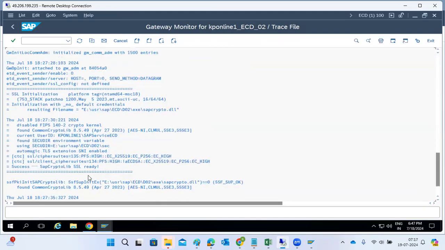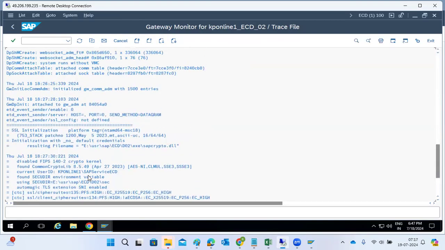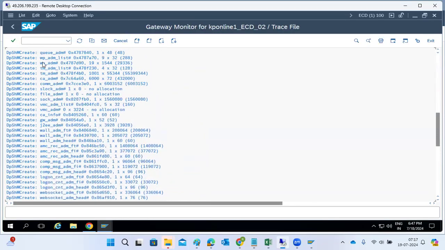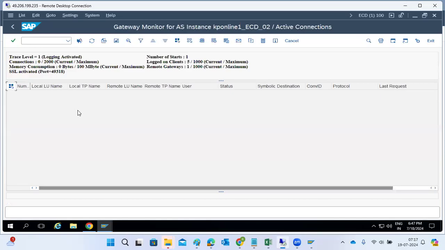In case you are a valid person, the gateway will allow the connections. In case you are not a valid person, the gateway will not allow. Even though you are entering the correct password, your connection is rejected, which means more security got configured here, external security. So where to check that external security?